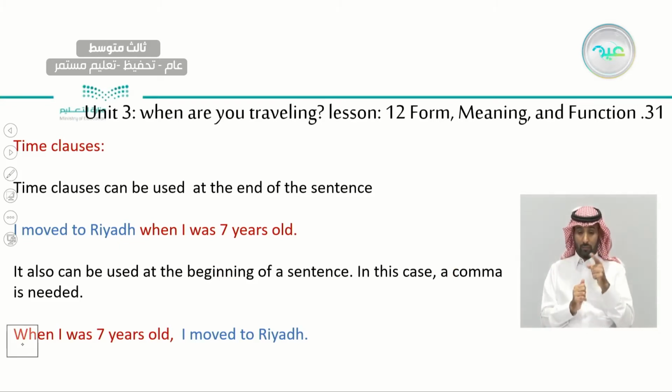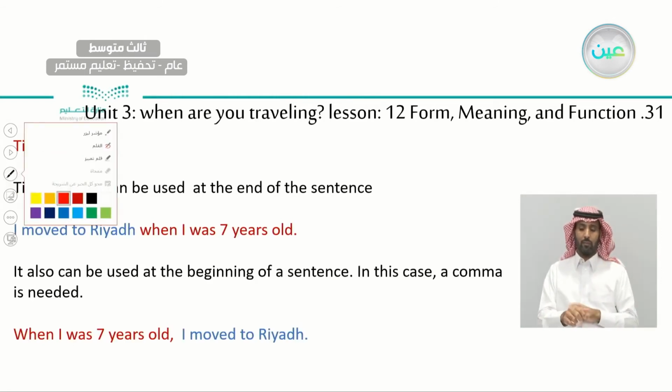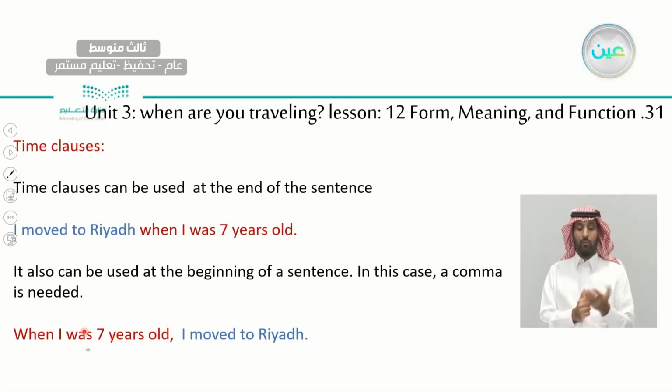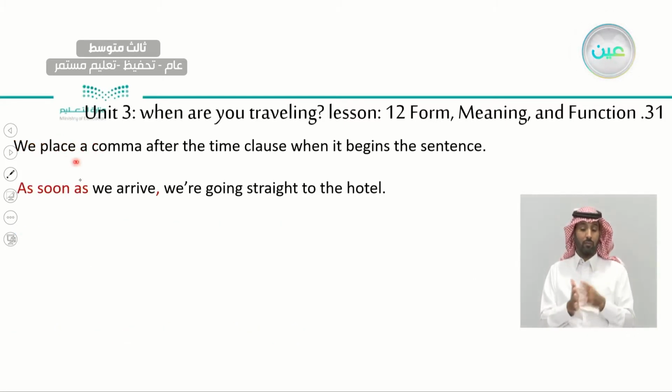This is the time clause. When I was 7 years old, this is the comma. Do you see the comma? We need the comma. When I was 7 years old, I moved to Riyadh. But what if the main clause is in the beginning, like here? I moved to Riyadh when I was 7. We didn't need a comma here because the time clause we have at the end of the sentence, not in the beginning, okay? We place a comma after time clauses when it's in the beginning of the sentence.